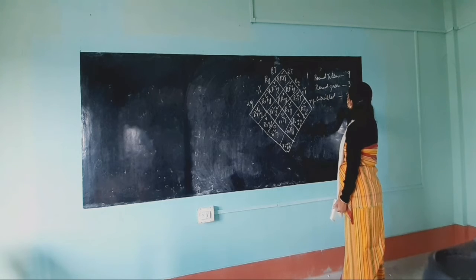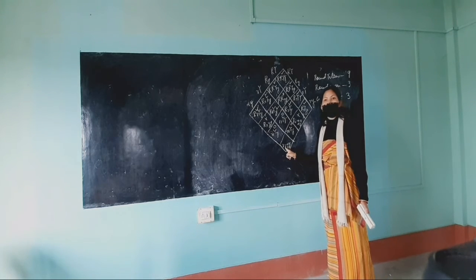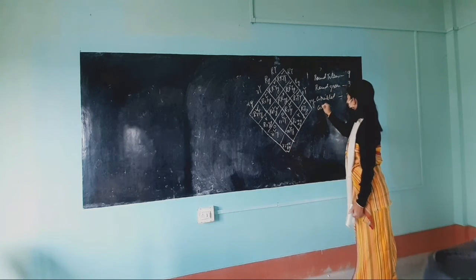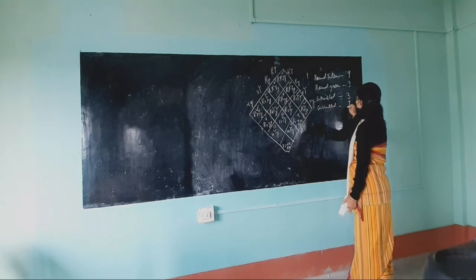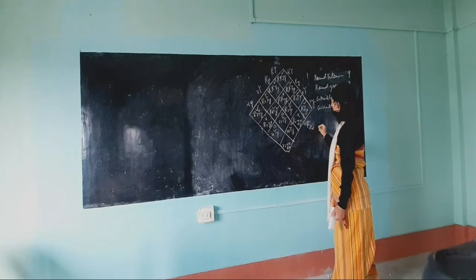So wrinkled and yellow, how many? 3. And lastly, small r means wrinkled, small y means green color. So wrinkled and green, how many? Only 1. So this is the F2 result.